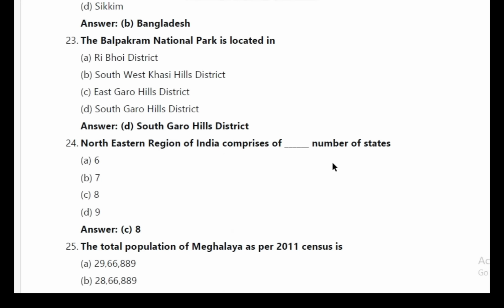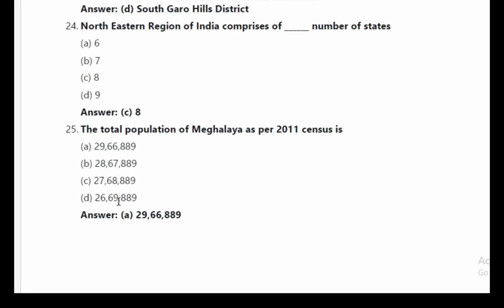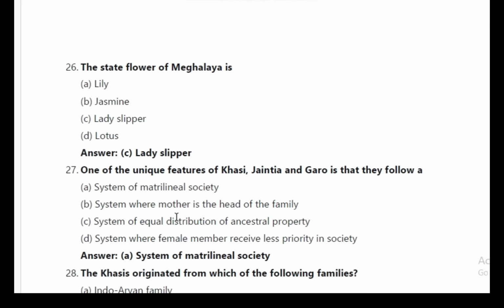24. Northeastern region of India comprises of? 8 number of states. 25. The total population of Meghalaya as per 2011 census is? Answer A, 29,66,889. 26. The state flower of Meghalaya is? Kane dai common name, C, Lady Slipper.